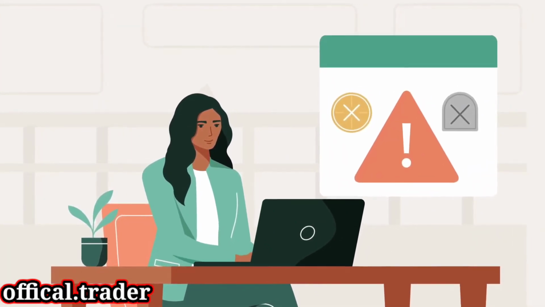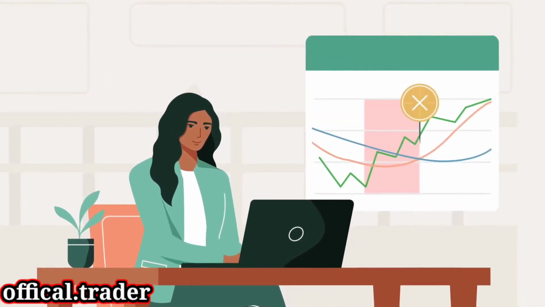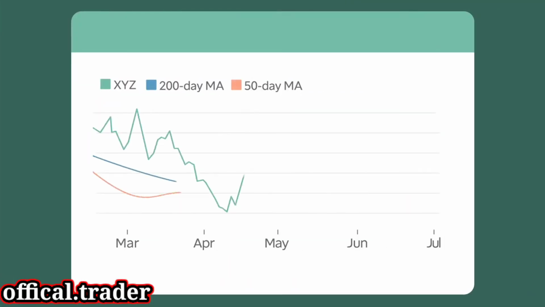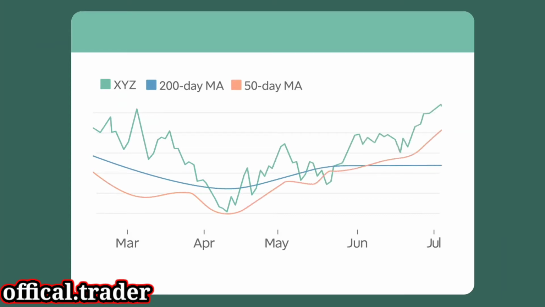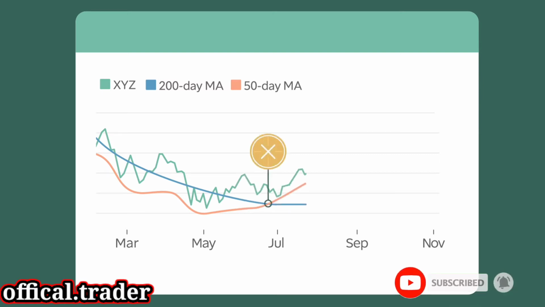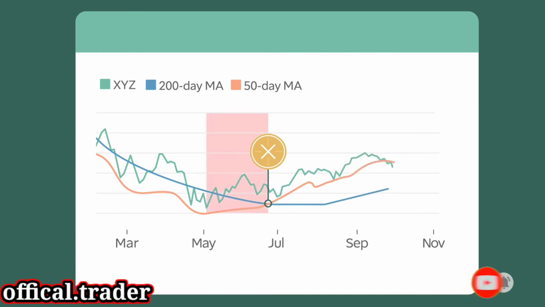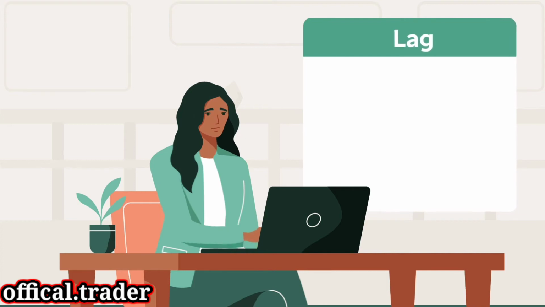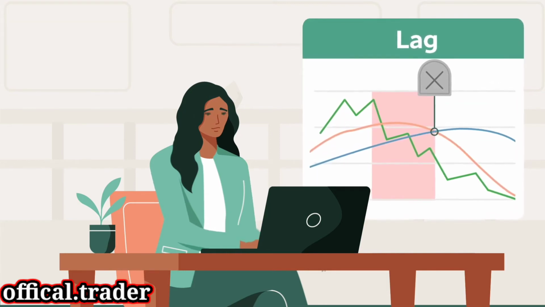Another risk that comes with using moving average crossovers like golden or death crosses is lag. Because moving averages are based on historical data, it can take time for a new trend to appear on a moving average. If a stock has been moving down for several months and then begins a new uptrend, it can take weeks for the new higher prices to have much impact on the average. By the time a golden cross or death cross appears, the new trend may be well underway, which means missing some of the upside when getting in or experiencing some losses before getting out.